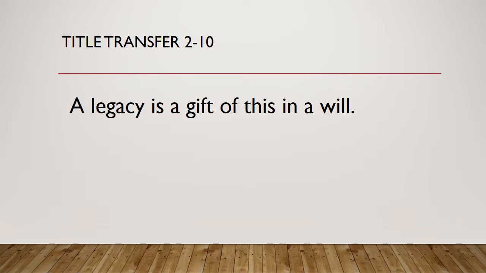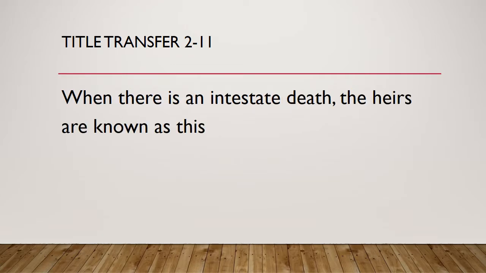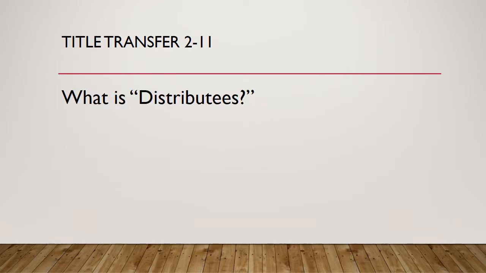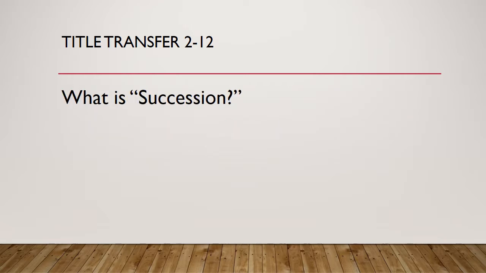Question 10. A legacy is a gift of this in a will. What is personal property? Question 11. When there's an intestate death, the heirs are known as this. What is distributees? Question 12. The distribution of an intestate decedent's estate is governed by state laws called laws of this. What is succession?